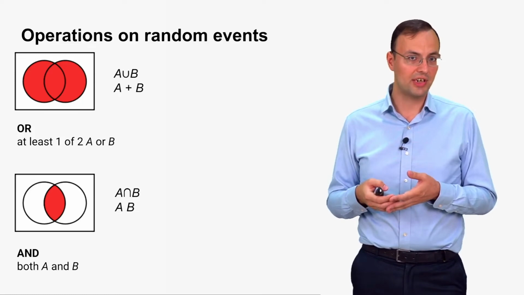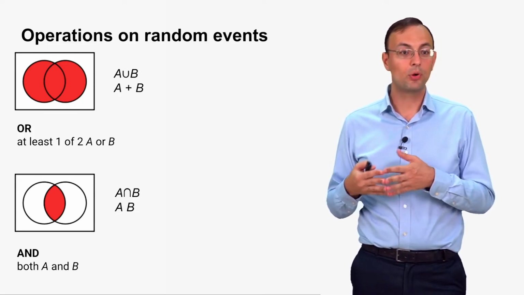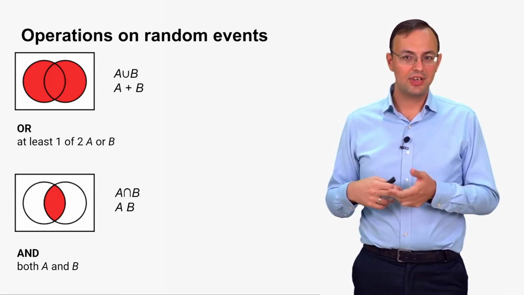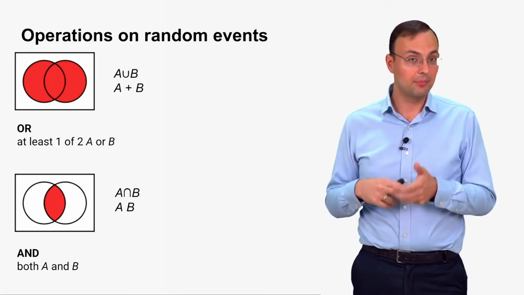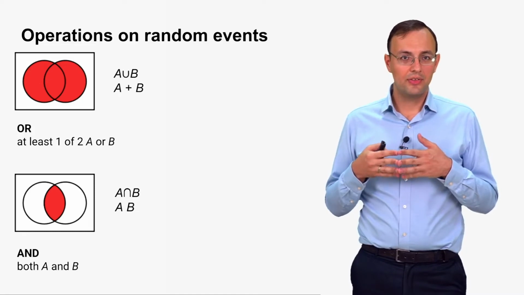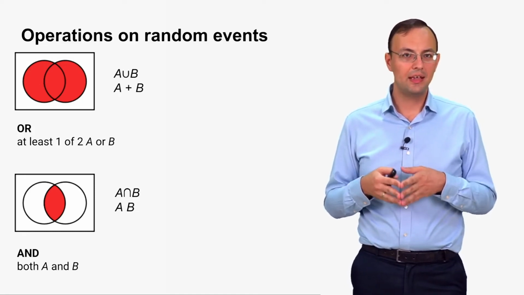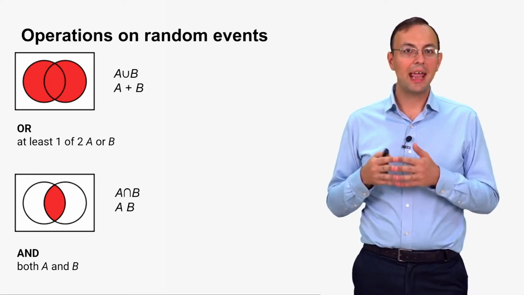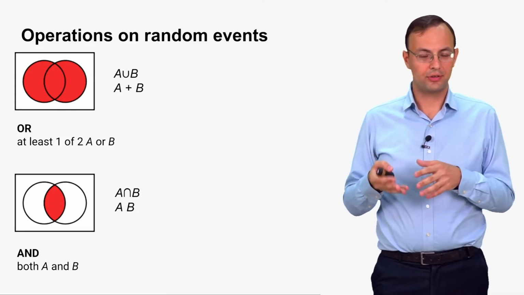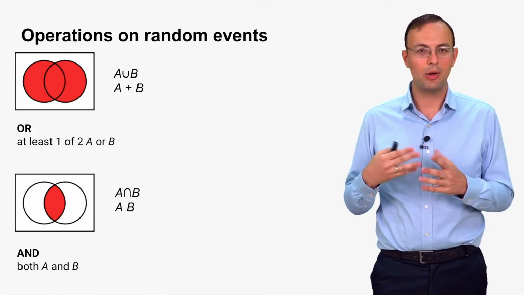Sometimes they say intersection of two random events, and sometimes they say product of two random events. So either A intersection B or A times B. The meaning is the same. And this operation can be described with the word and. So when we say A intersection B, this means A and B. So this is an event such that both occurred, A and B, during the same repetition of our experiment.